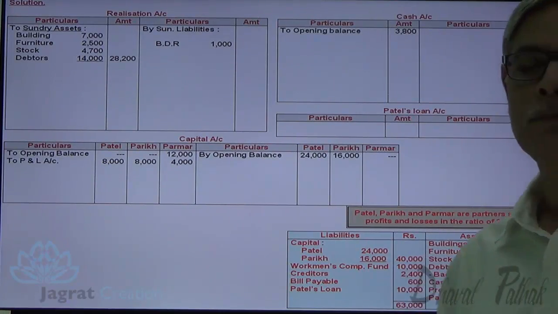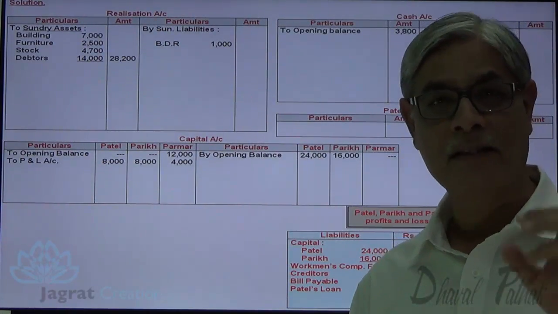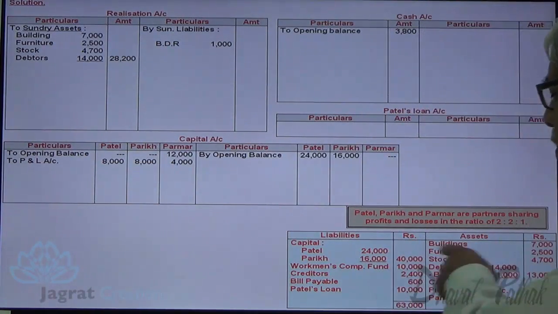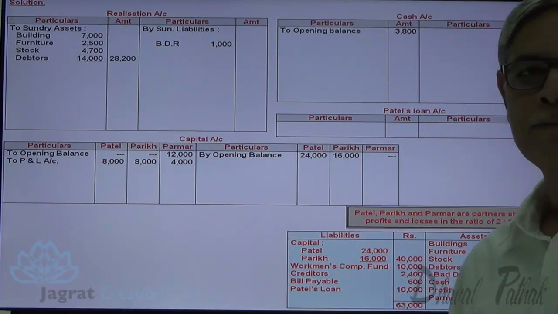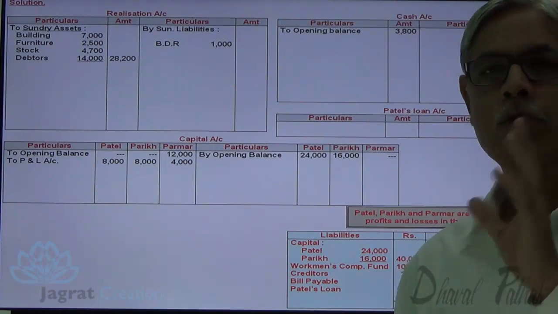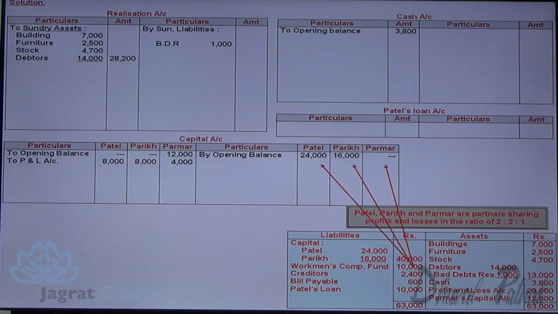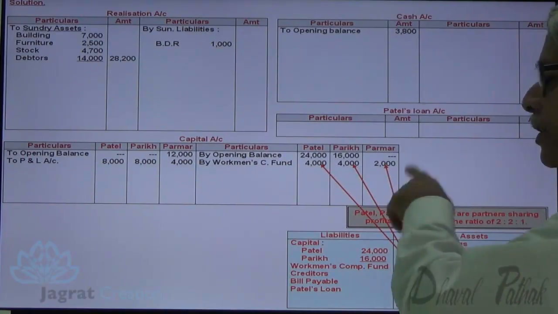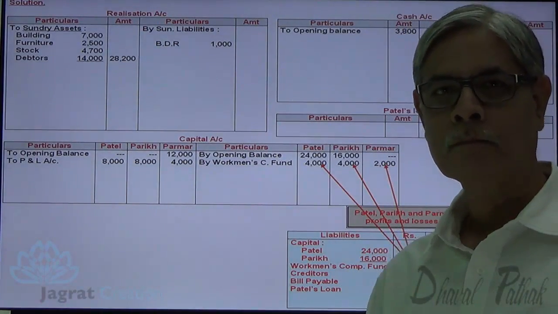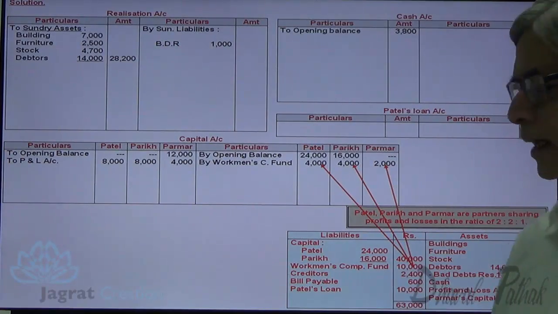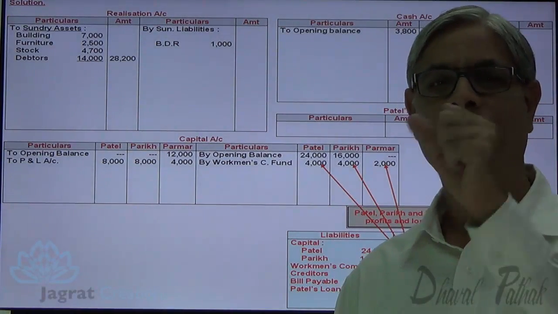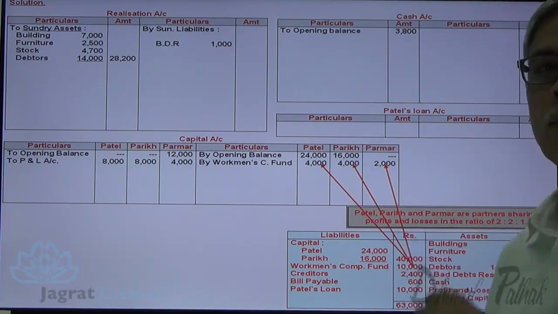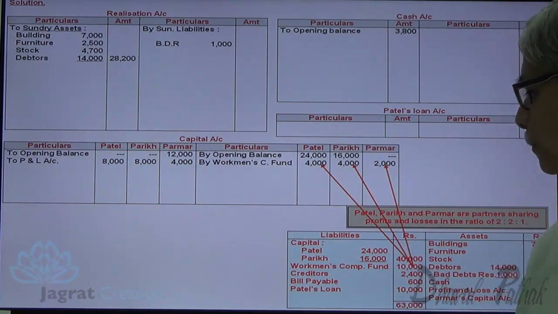As I told you before, workmen compensation fund exists in the balance sheet without any obligation, so it's an undistributed profit. That undistributed profit will be distributed amongst partners in the ratio of 2:2:1. So 10,000 distributed in the ratio of 2:2:1: share of Patel 4,000, share of Parikh 4,000, share of Parmar 2,000. The journal entry for that is workmen compensation fund account debit 10,000, to Patel account credit 4,000, to Parikh account credit 4,000, to Parmar account credit 2,000.